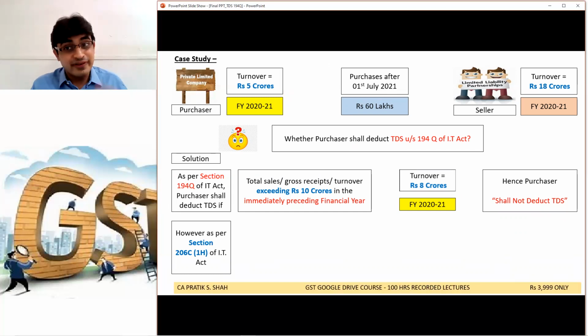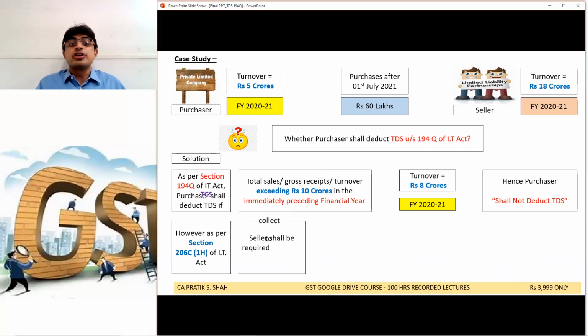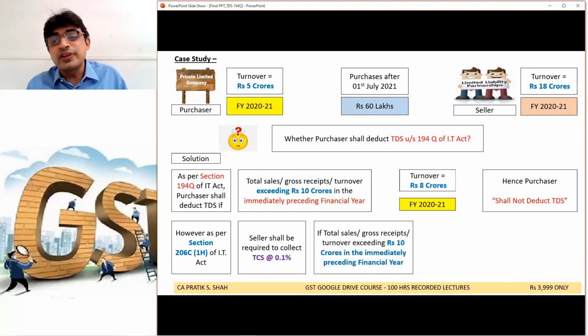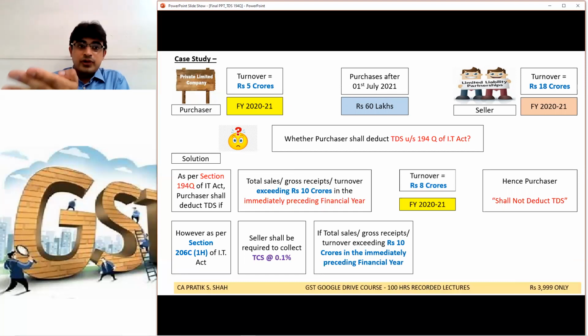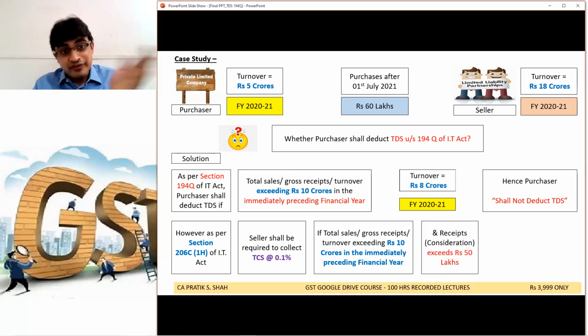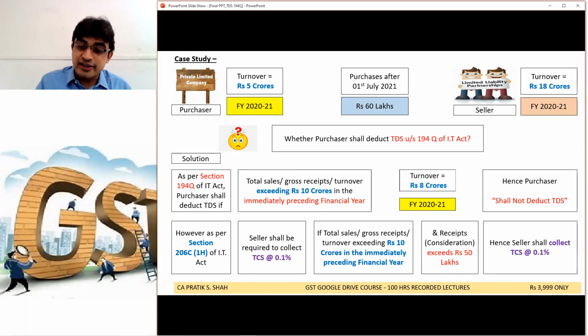Section 206C(1H). As per section 206C(1H), seller shall be required to collect TCS at the rate of 0.1% if his total sales, gross receipts exceed rupees 10 crore in the preceding year. So this seller, his turnover is exceeding 10 crore. It is 18 crore, correct? So the seller will collect TCS on the amount exceeding rupees 50 lakhs. So on 10 lakh rupees, seller shall collect TCS at the rate of 0.1%.